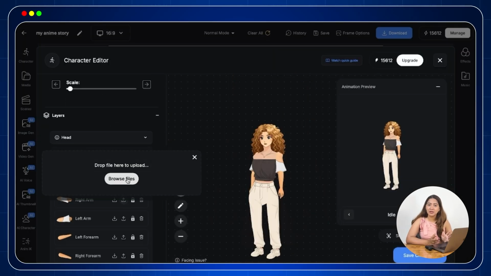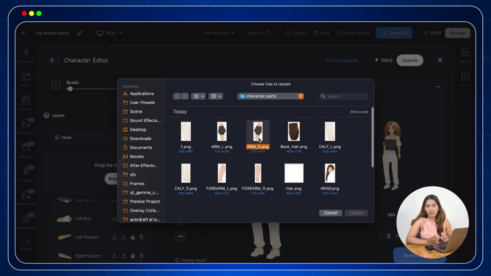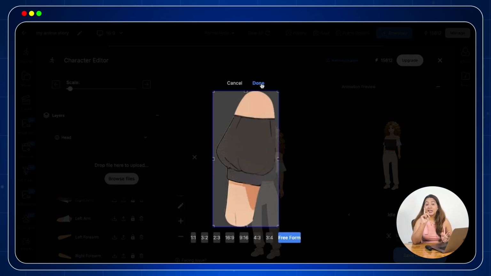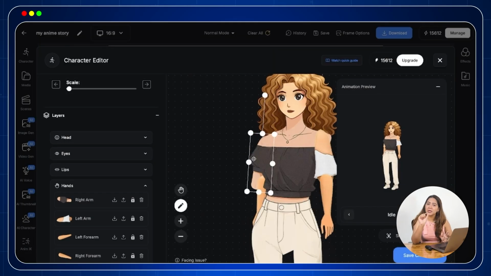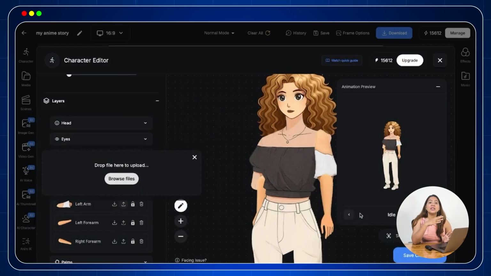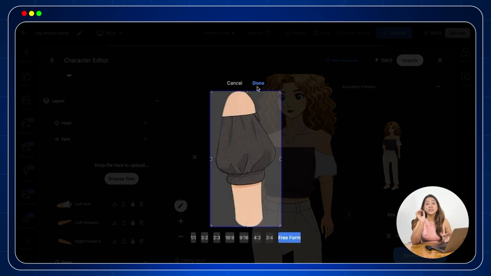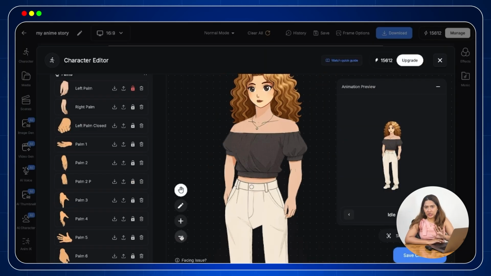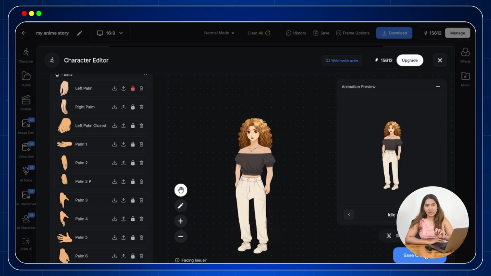You can continue the same way for the other body parts as well, like the legs, hands, face, etc. A key point here is, if you are editing, let's say left arm, make sure to only replace it with the left arm so that your character looks natural. Now finally, once all modifications are done, remember to save the character.